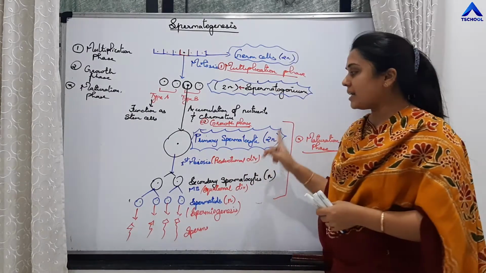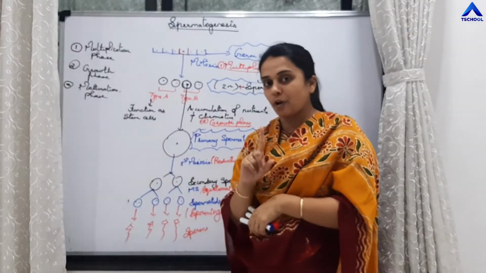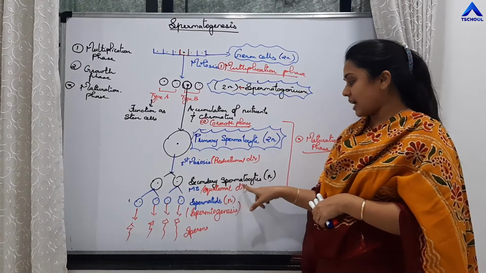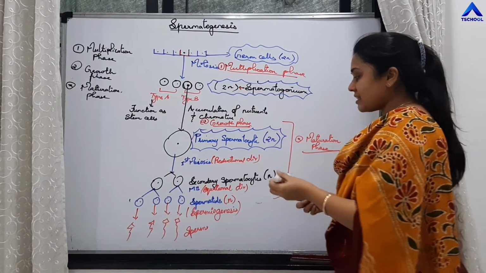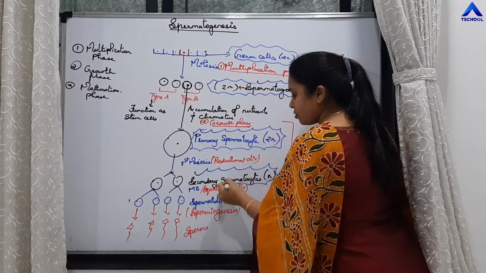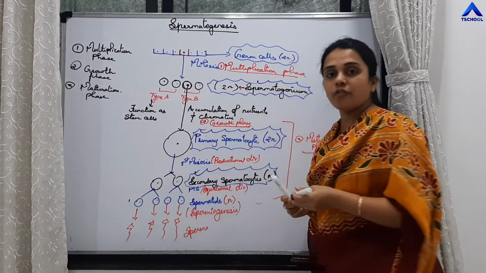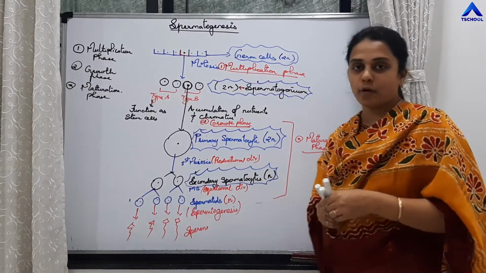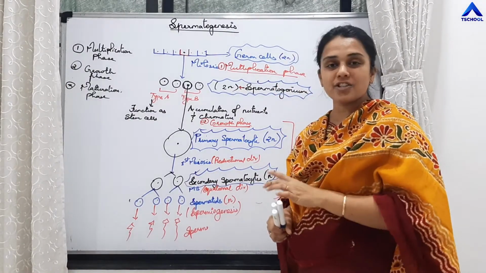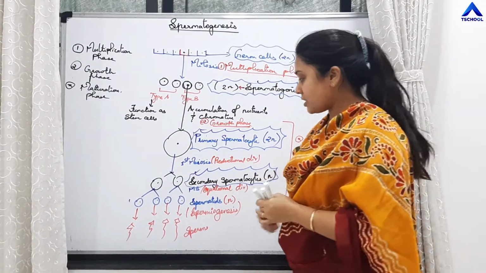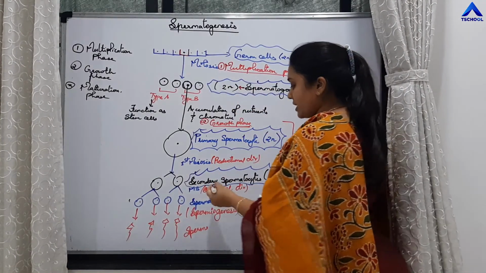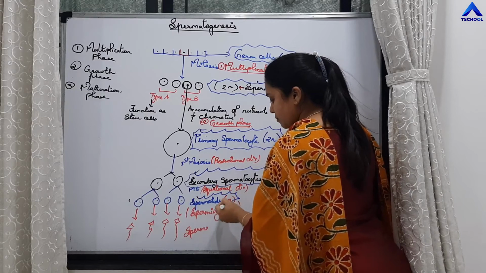So from one diploid cell, 2 haploid cells are produced. These haploid cells are called secondary spermatocytes. Those are haploid cells. This undergoes meiosis II, which is an equational division similar to mitosis, to form 4 haploid cells.